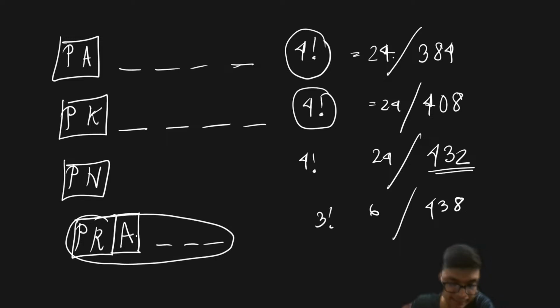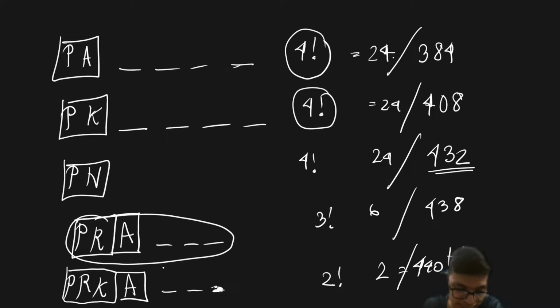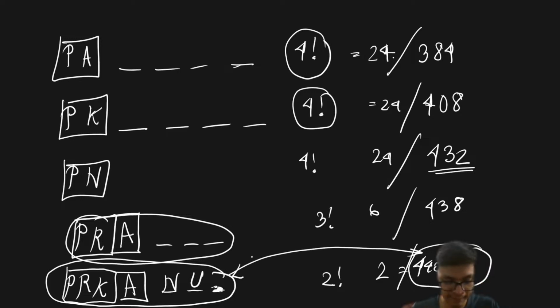Then it basically means that the next part, that is PRK, is going to have it as the first 3 letters. Then I will have A over here, and then I have 2 places which can be arranged as 2 factorial. So again it is going to be 2, which is basically making it the 440th, right? So therefore PRANU is going to be that particular word that I'm trying to find. So that is going to generate the 440th word.